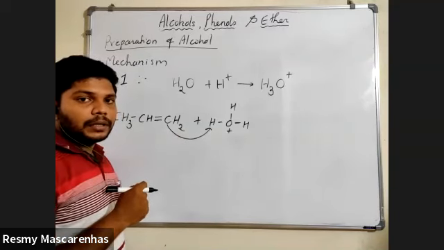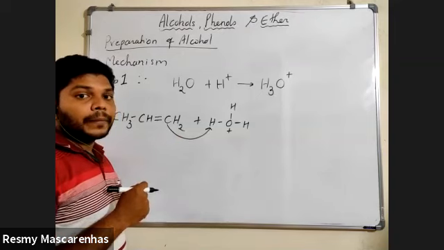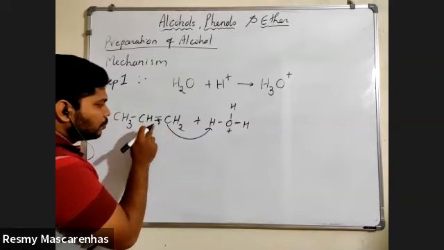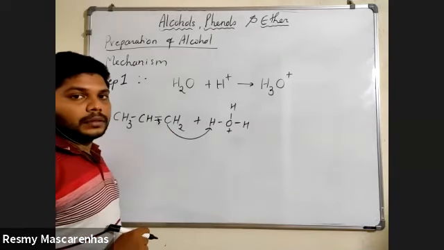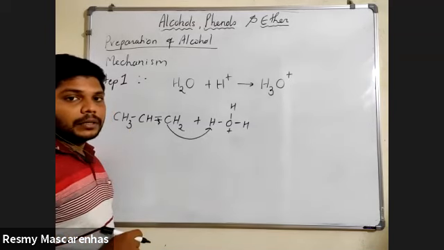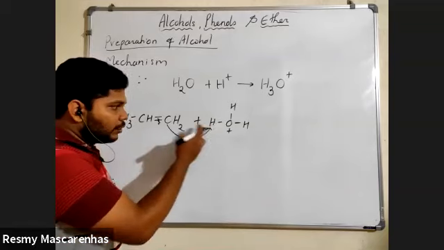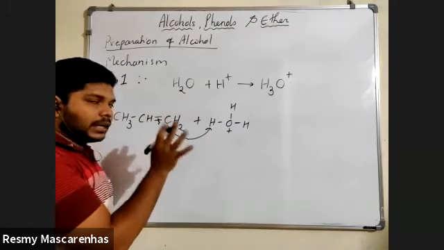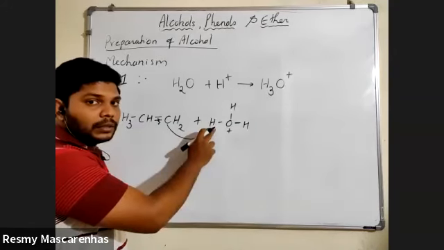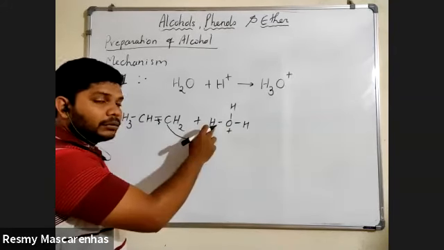In that case, what does he have to do? He needs to break one of his bonds with this carbon. Understood, everyone? I'm saying this carbon will attack this hydrogen, the hydronium ion hydrogen.